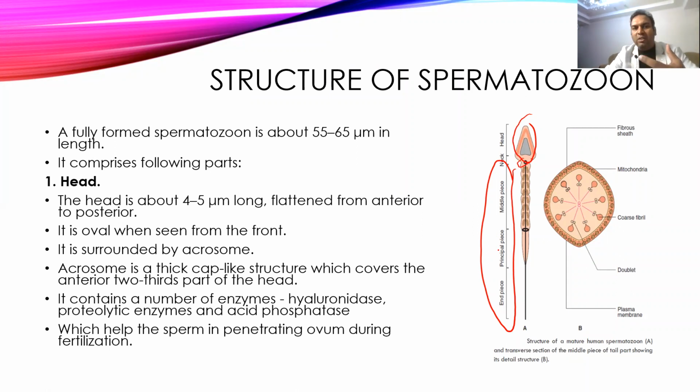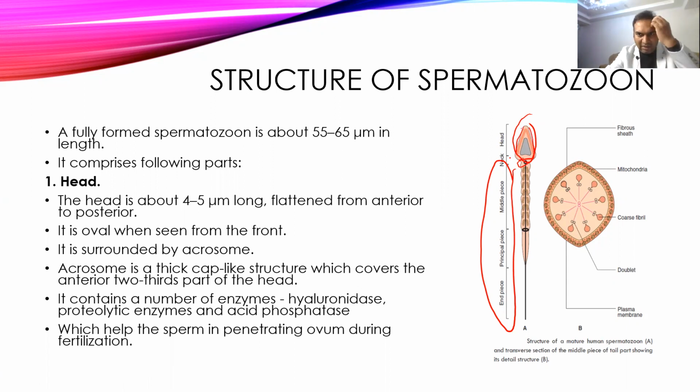If you see, the whole length of the spermatozoa is somewhere around 55 to 65 micron, one of the largest cells in the body, and the head contributes around 4 to 5 micron in length. It is flattened anteroposteriorly. It is not like this type of structure; it is more of a flattened structure. So it is flat anteroposteriorly and triangular in shape laterally. So there will be a flattened shape and a triangular or pyramidal type of shape.